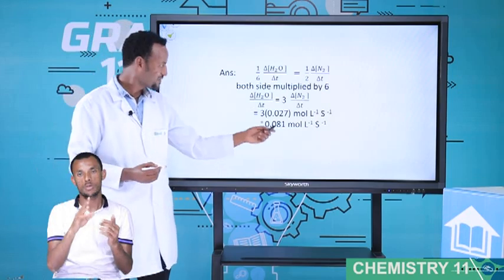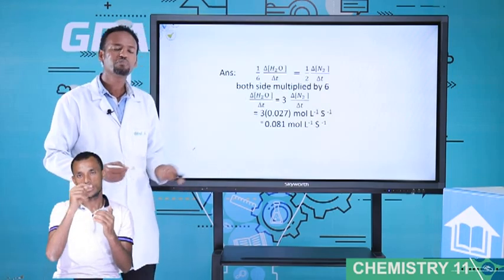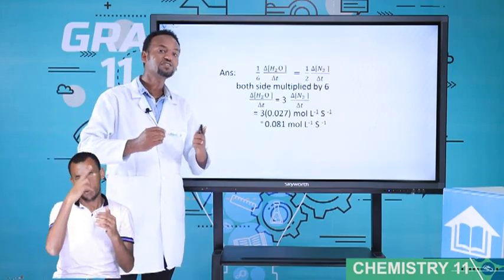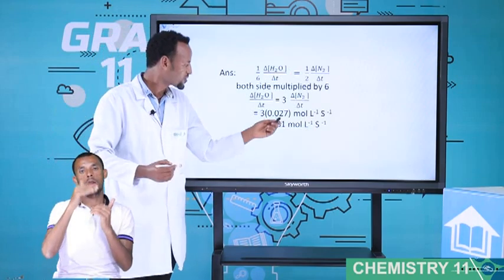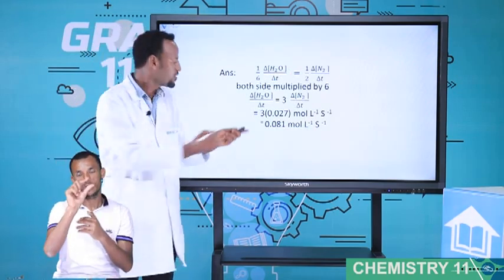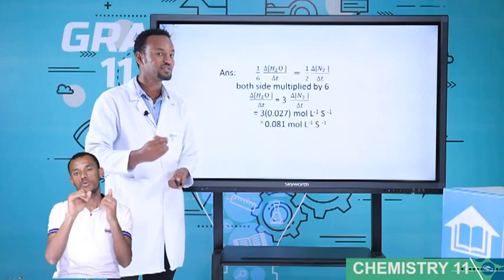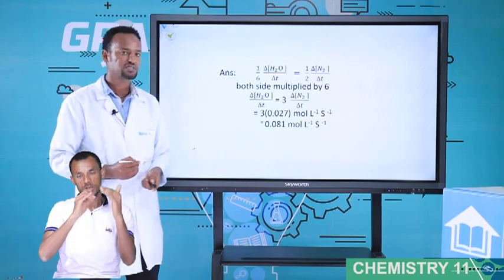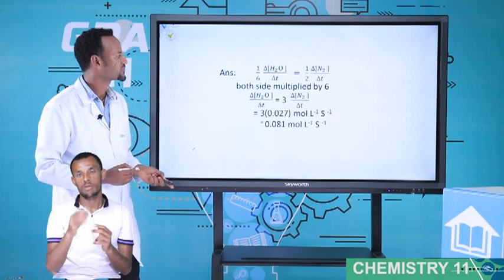Now, the amount of water formed is greater than the amount of N2. Why? Because of the coefficient. The larger the coefficient, the larger the amount of product that can be formed. The smaller the coefficient, the smaller the amount that can be formed. Coefficient is very important for the amount of substance that can be formed.